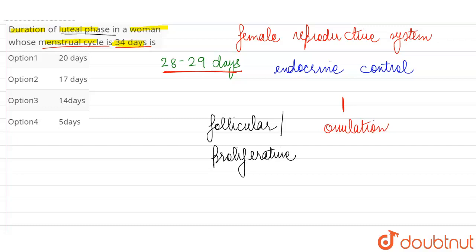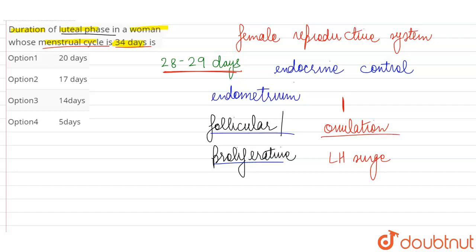So that is why during the initial phase, during the first half of the menstrual cycle, the endometrial lining is also proliferating. It's developing. It's becoming highly vascularized, developing spongy tissue, and the follicles are also developing. Now around the middle of the menstrual cycle, what is going to happen? Because of increase in the level of LH hormone, because of LH surge, the egg is released. The mature follicle, which has been developing throughout the follicular phase, is going to rupture and release the egg.